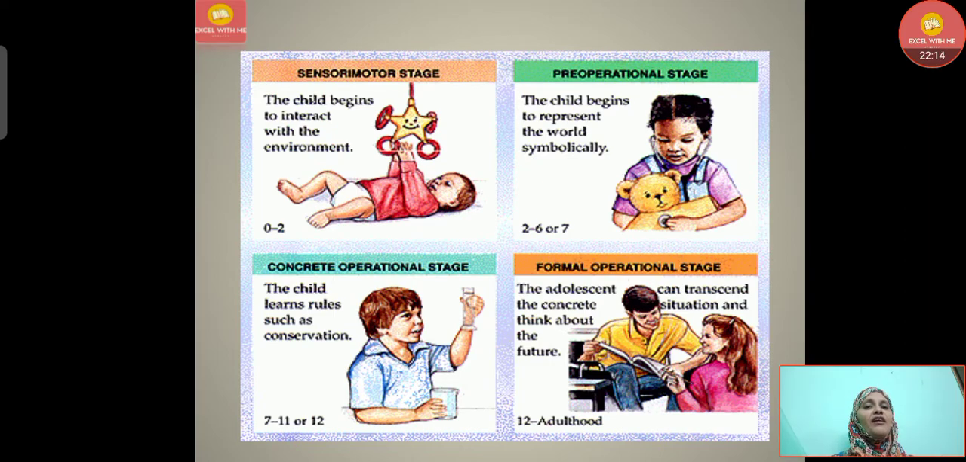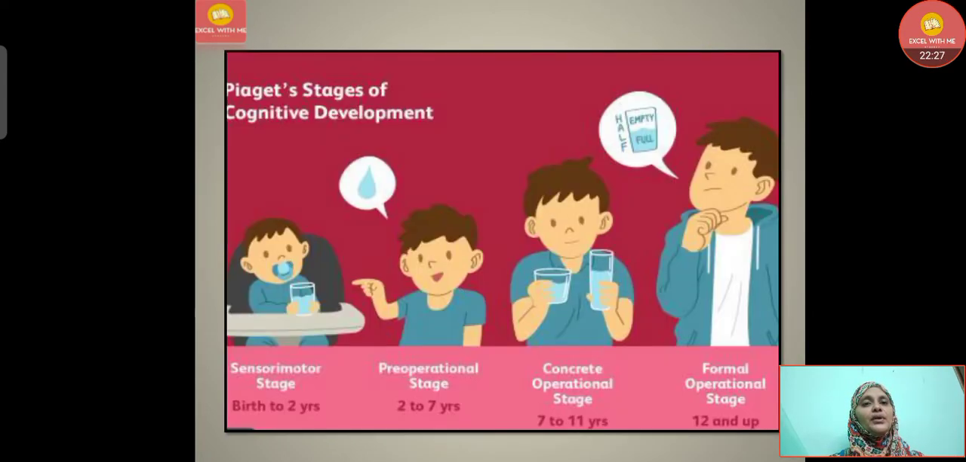Then comes the formal operational stage. The adolescents can transcend the concrete situation and think about the future. That is from 12 years to adulthood. So Piaget's stages of development, that is 0 to 2 years. For example, we can understand here, first the child touches and feels to understand that this is water.